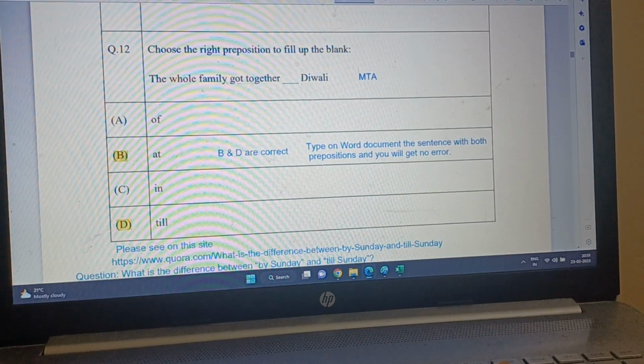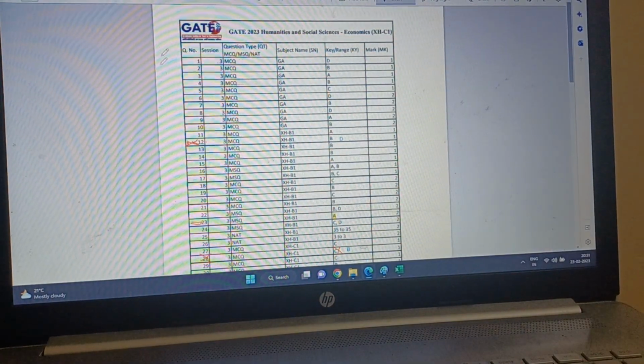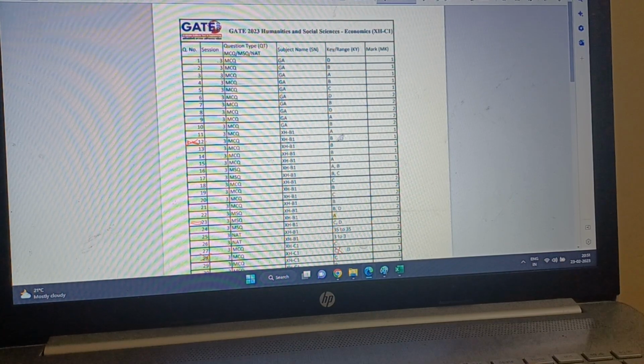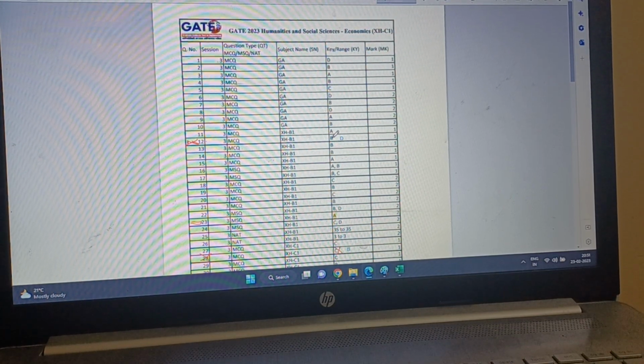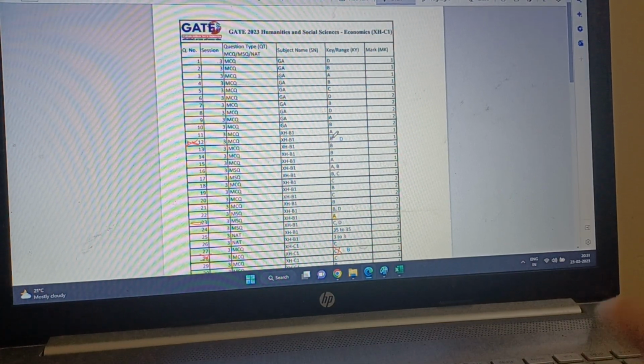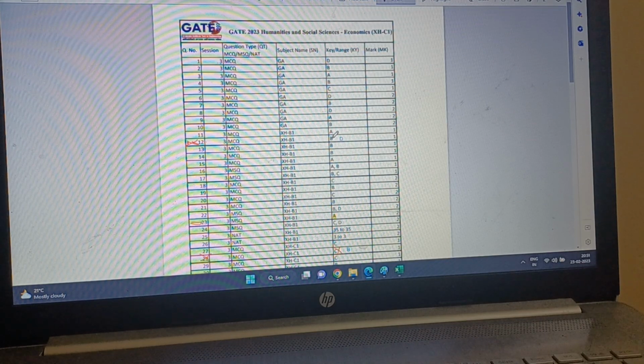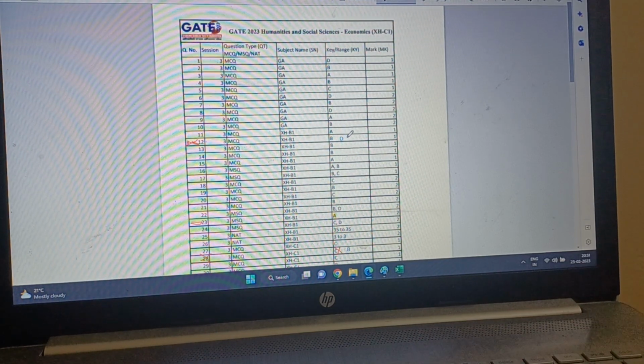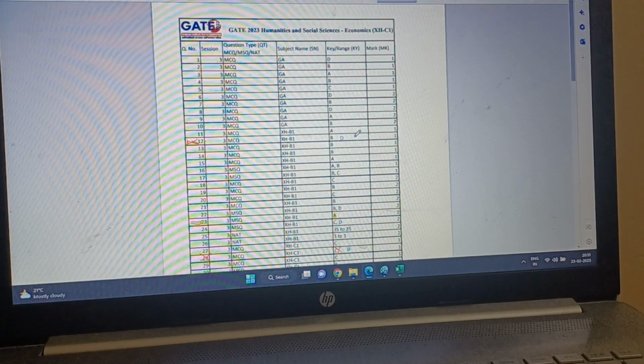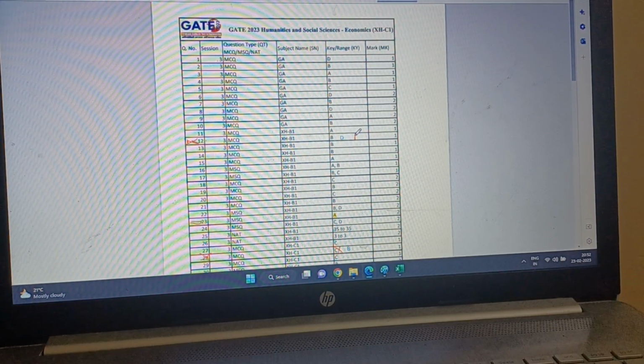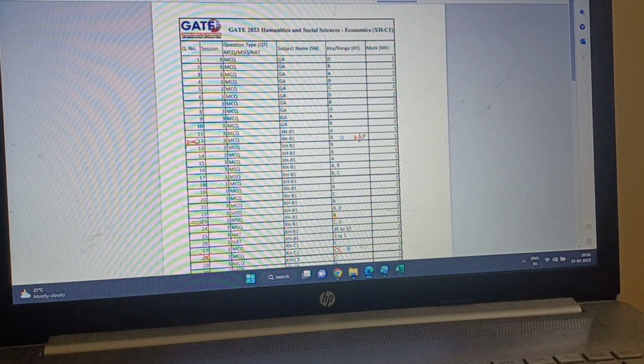Let's see what answer NTA has given. NTA has given only B, but D is also correct. So those who wrote D must be rewarded, and if they are not rewarded, it is unfair. Hence it should be MTA, marks to all.